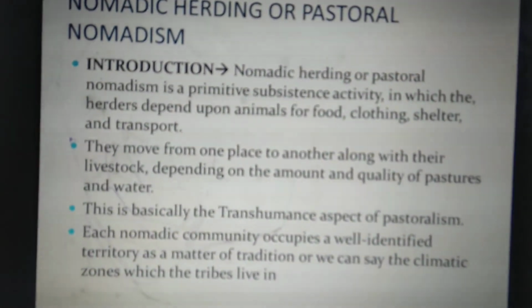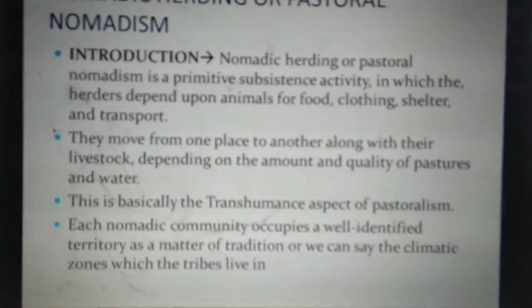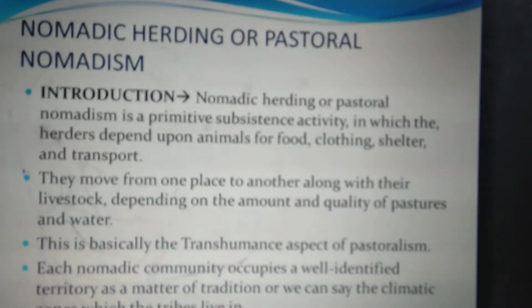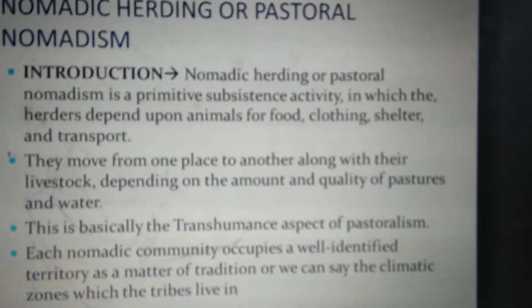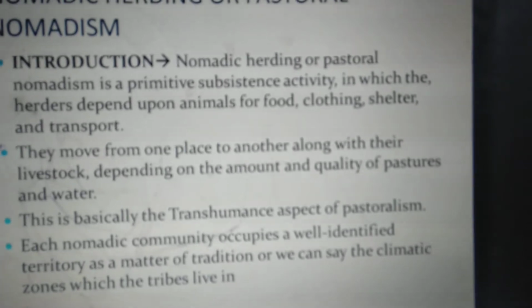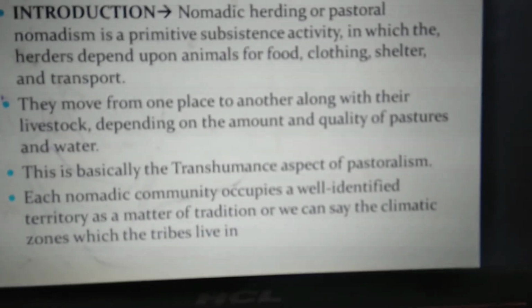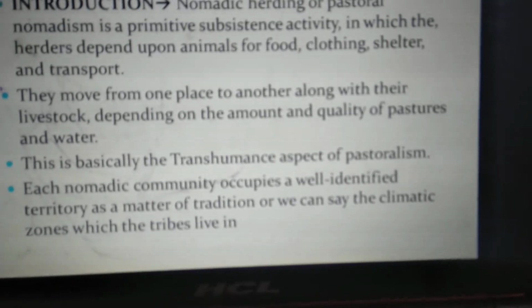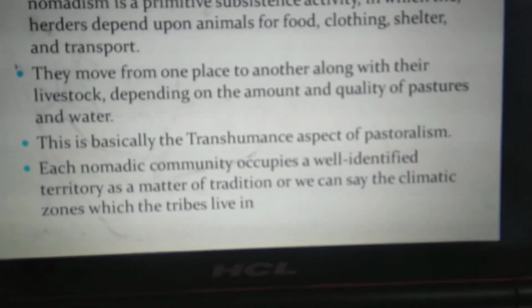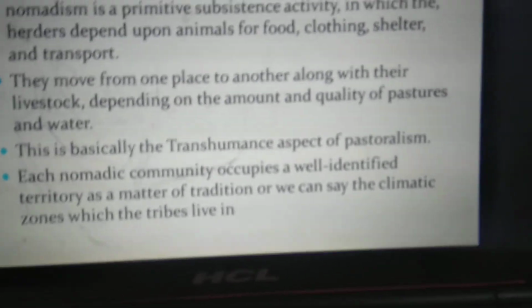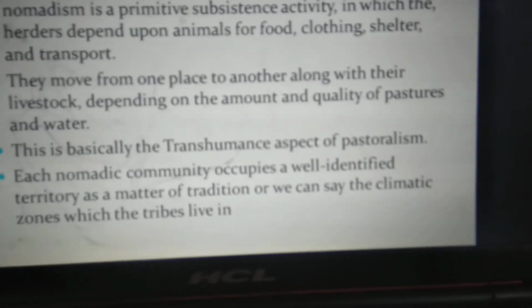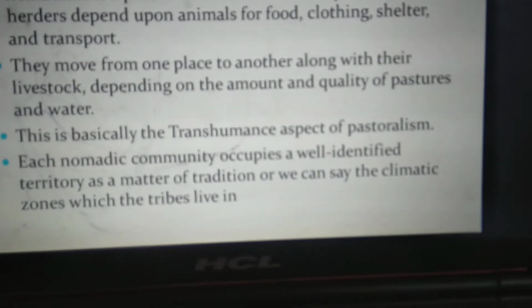Now nomadic herding or pastoral nomadism is the primitive subsistence form of pastoralism, in which the herders depend totally upon the animals for food, clothing, shelter and transportation. They move from one place to another with their livestock depending upon the amount and the quality of the pasture. Now this is basically the transhumance aspect of pastoralism, which we have just discussed a few slides back.